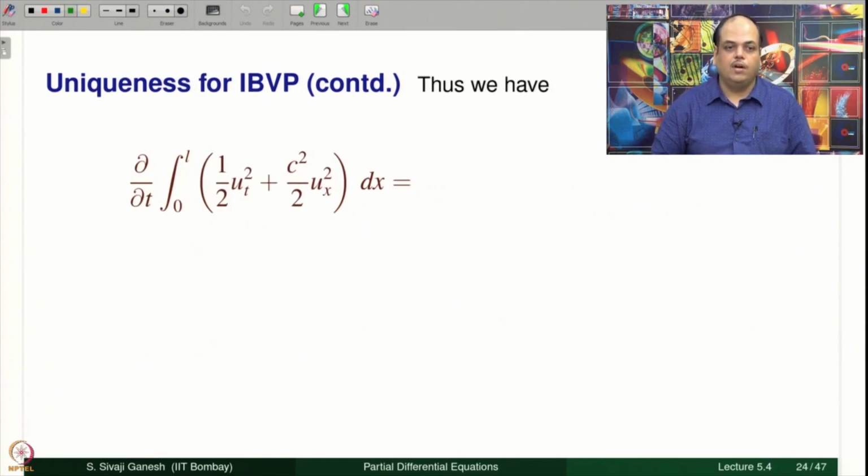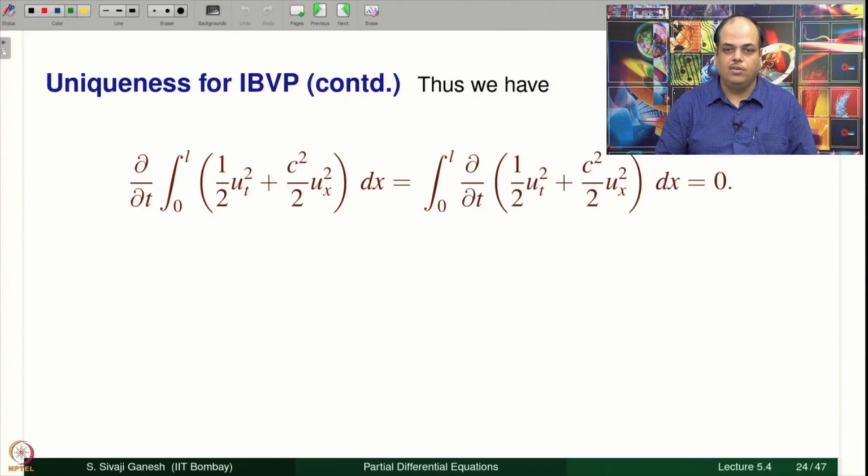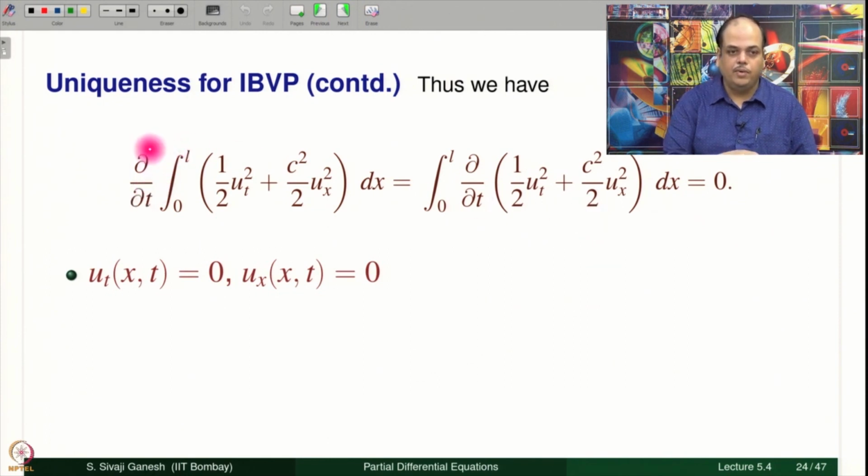Okay. So, what we have is dou by dou t of this equal to this, and we have shown that it is equal to 0. And as before, now dou by dou t of this quantity is 0, therefore, this quantity is constant, and that constant has to be 0 because when time t equal to 0, the initial energy is 0 because we are working with 0 Cauchy data, therefore, this will be 0.